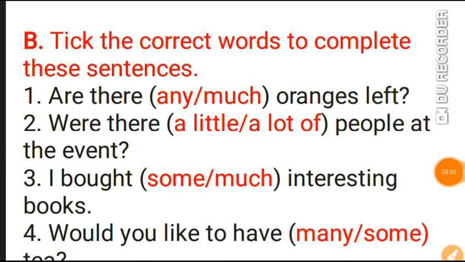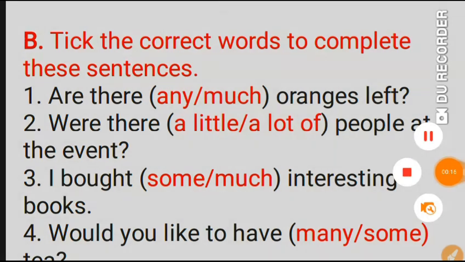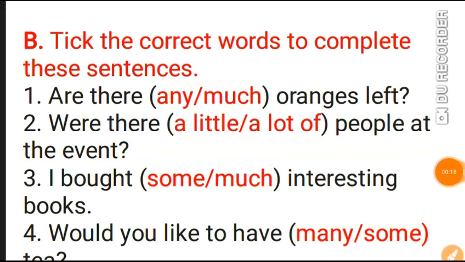Now see the next question. Here you have to tick the correct words from the brackets to complete these sentences. For example, number 1 is, are there dash oranges left? Since we can count oranges, it is a countable noun, and we do not use much with countable nouns.